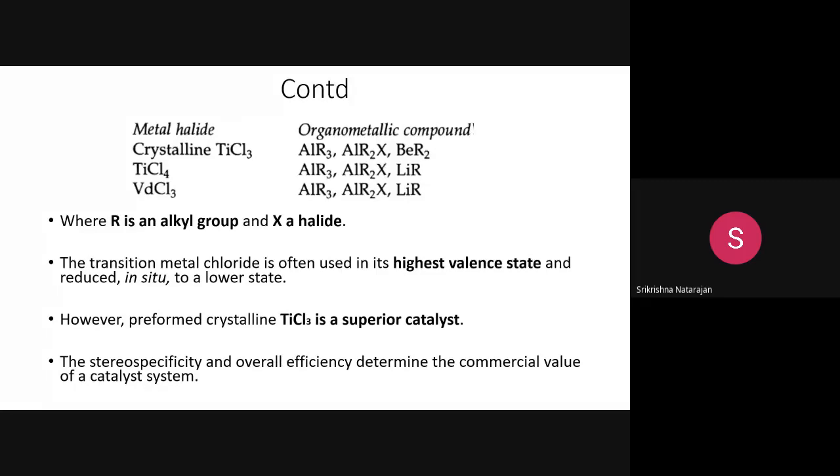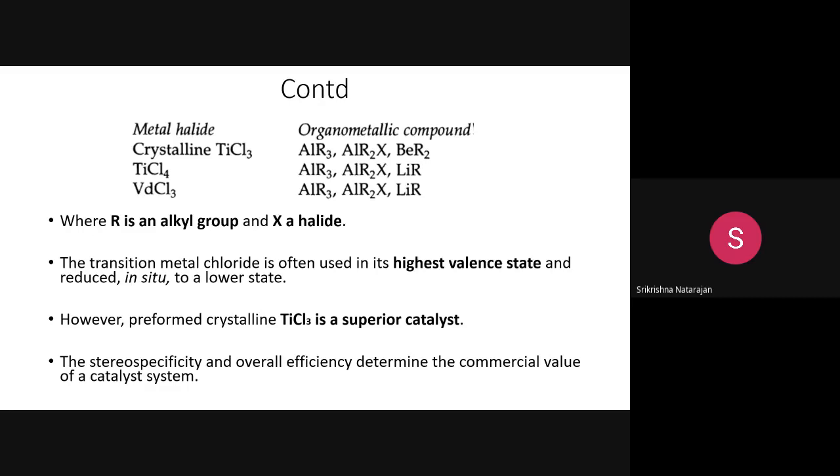Okay, how do you do it here? The transition metal chloride, whichever is used here, is in the highest valence state, like valency 4 or 5, TiCl4 or TiCl5. While doing the reaction, its valency is reduced in situ, the same reaction going on to the lower state, so that you produce a highly crystalline titanium trichloride, which is a superior catalyst, and it is very stereospecific.